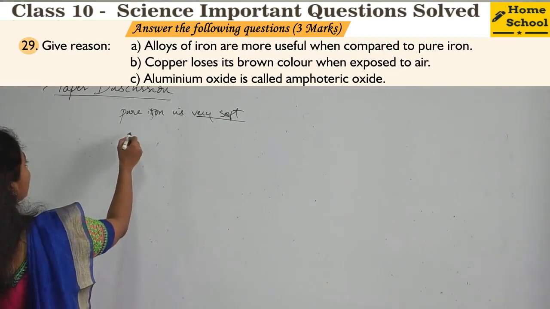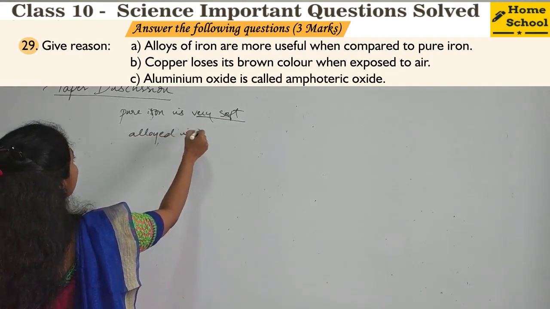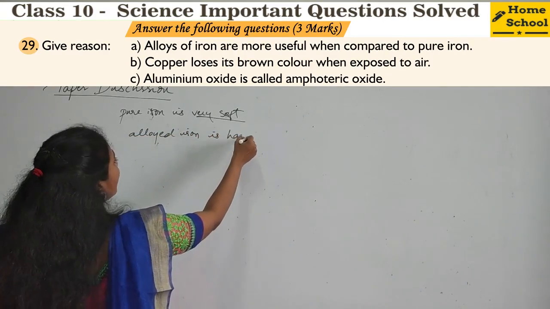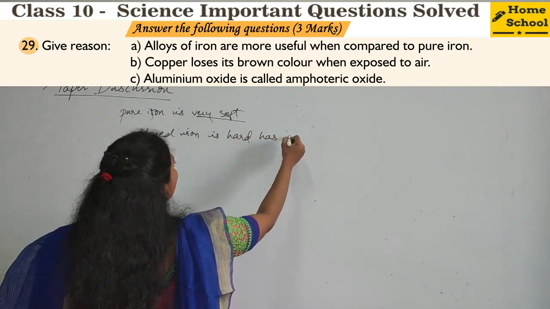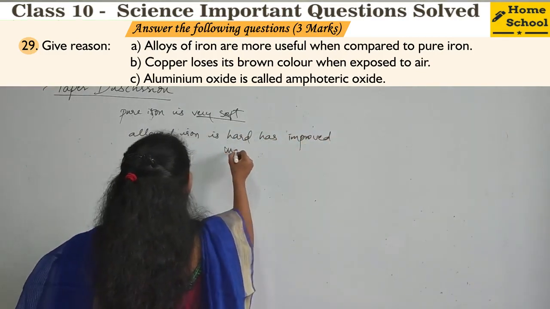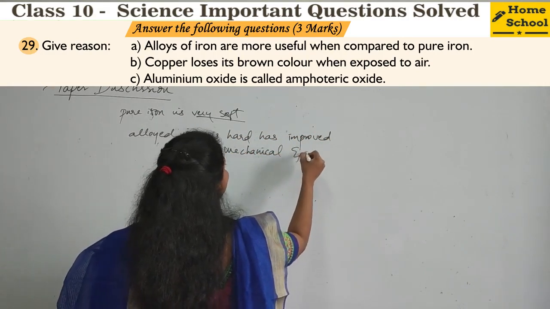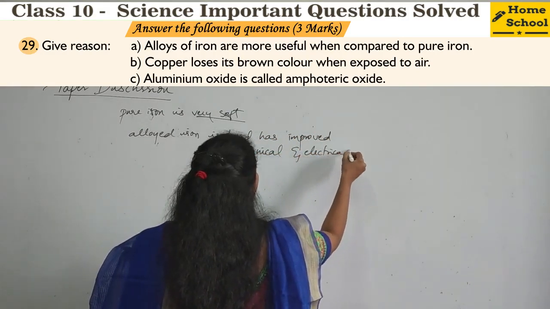Whereas alloyed iron is hard, and has improved mechanical and electrical properties.